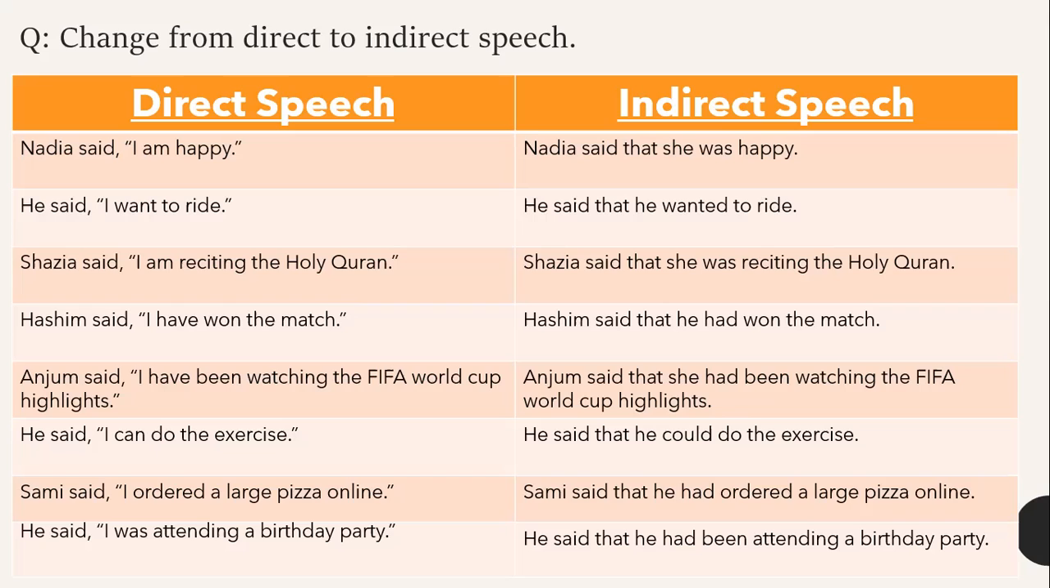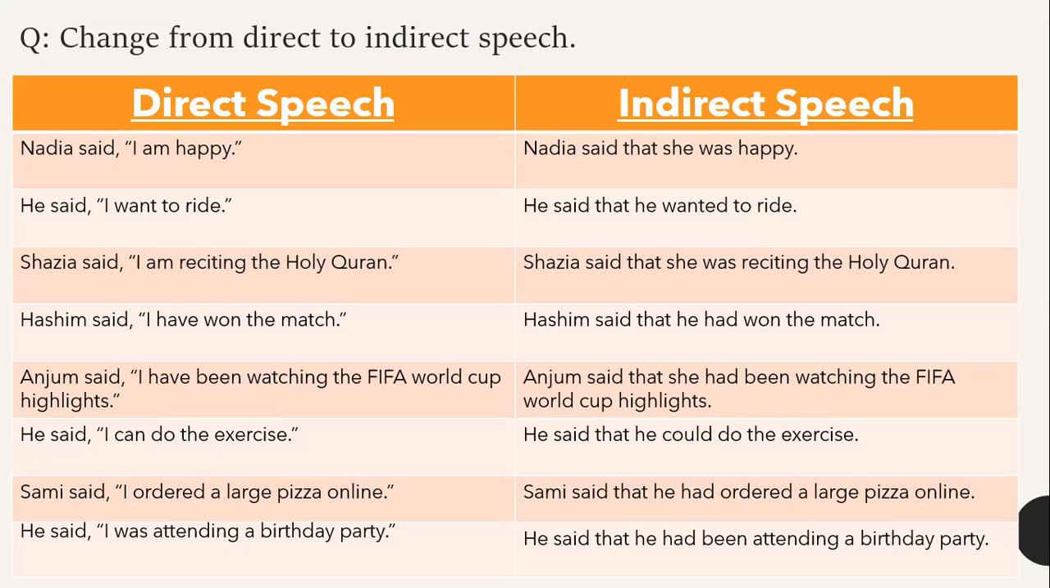Anjum said, "I have been watching the FIFA World Cup highlights." So Anjum is the female over here. So I, that is first person, is replaced with Anjum, the subject. That she had been. Why had been? Because this is a present perfect continuous example, and changes will be made when converting from direct to indirect, and because said is past. The reporting verb is in past. So we will change I have been watching, that is had plus been plus verb first form plus ing, that is verb fourth form. This will change from present perfect continuous into past perfect continuous.